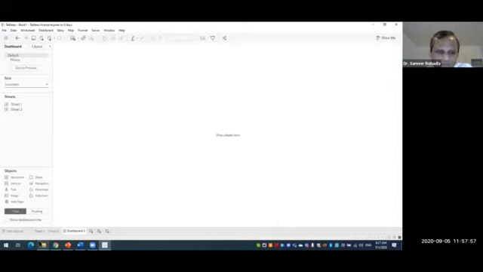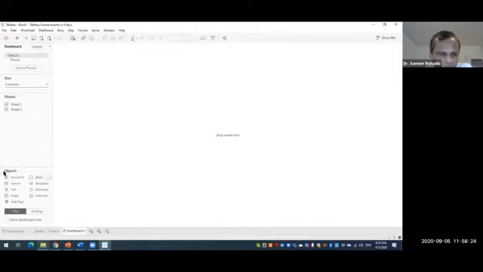Whatever number of sheets we have prepared, those sheets will be shown over here, because we'll be creating the dashboard from the sheets that we have already prepared. Here we have not given names to sheet 1 and sheet 2, so that's why it is showing sheet 1 and sheet 2. But if we give some name, then it will show the names here also.